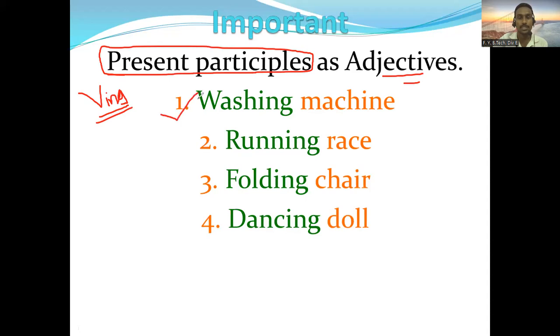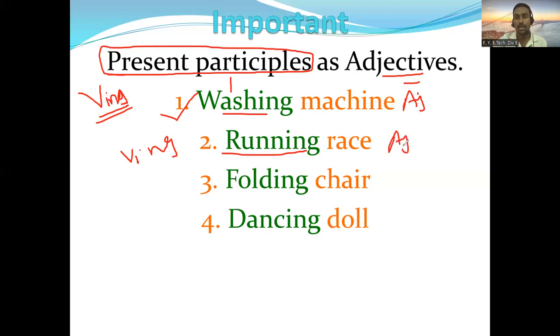First example, it says washing machine. So washing is what? Washing is a present participle, but here it is used as an adjective. So that you need to understand. Then next, another example we have, that is running race. Running is also a similar kind of present participle with ing, but here it is used as an adjective.